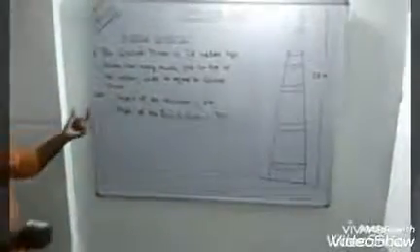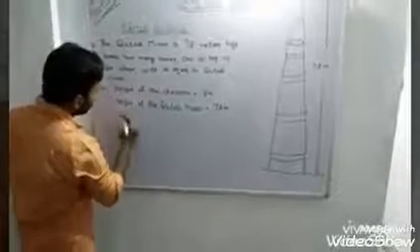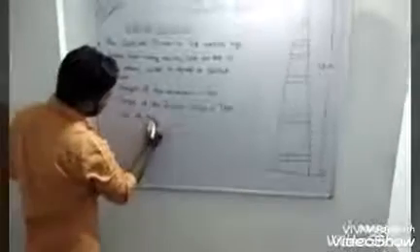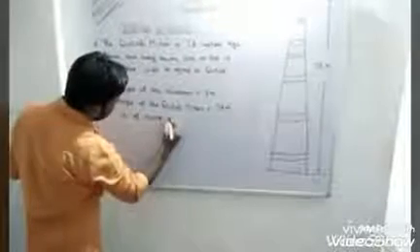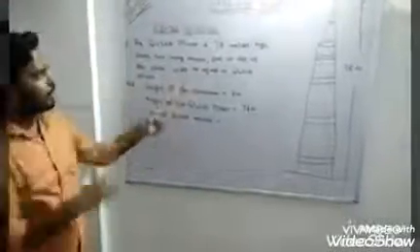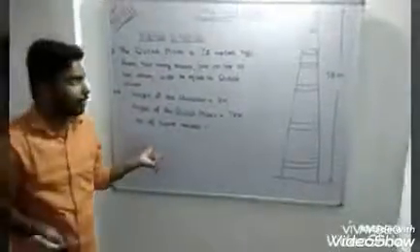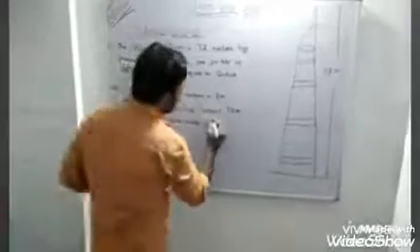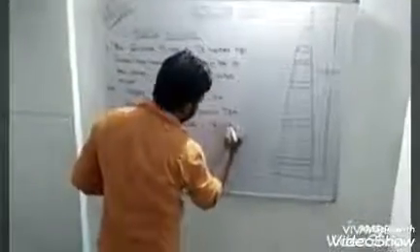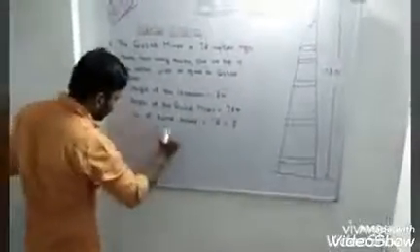Now we need to find how many classrooms are needed so that the height becomes equal to Qutub Minar. So the number of rooms needed. This is a simple division question. 72 meter total height. Small room height is 3 meter. So 72 meter divided by 3 meter. So 72 divided by 3.